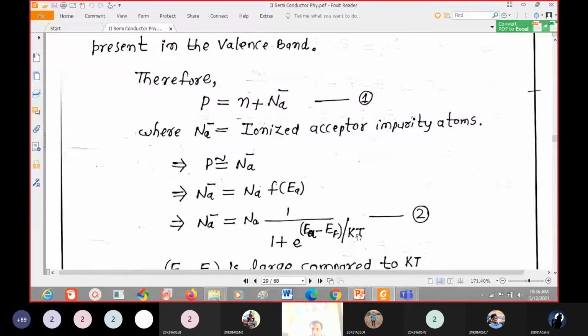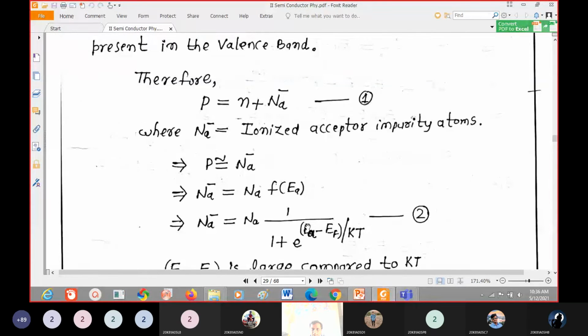So we can neglect the one here. Simply we can write this 1 by this value equal to 1 by e power Ea minus Ef by Kt. If it comes to the numerator, it is e power minus Ea minus Ef by Kt. So that only we wrote here.